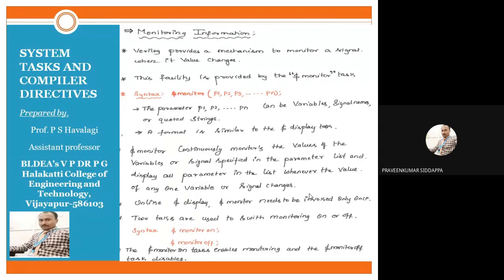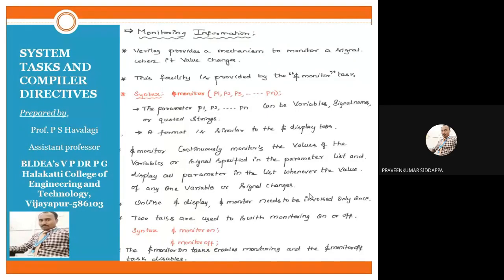But here $monitor continuously monitors the values of the variables or signals specified in the parameter list and displays all parameters in the list whenever the value of any one variable or signal changes. Whenever we change any variable or expression, only then does the monitor output come; otherwise it remains constant.